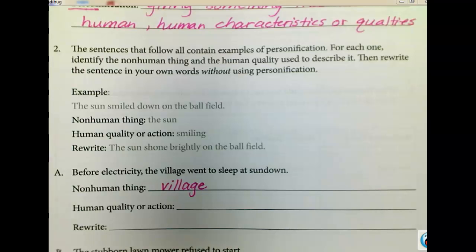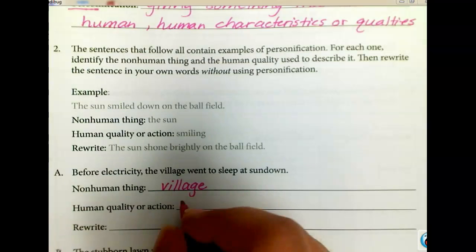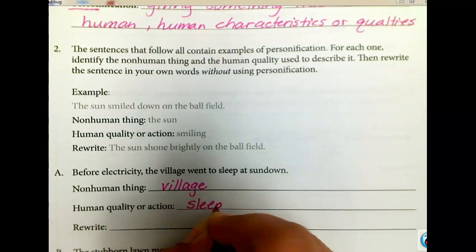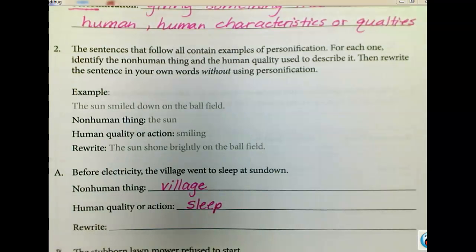All right. What is the human quality or action? What did the village do? It went to sleep, right? So I'm going to write sleep. Now we have to rewrite this sentence not using personification. Just like KJ earlier wrote about the moonlight dancing on the ocean, instead he talked about how it was shining on the ocean, right? So now, the village went to sleep at sundown. What are they actually saying without using personification? Michaela? Okay, so the people went to sleep at sundown, but we can't change the noun. We have to keep it.